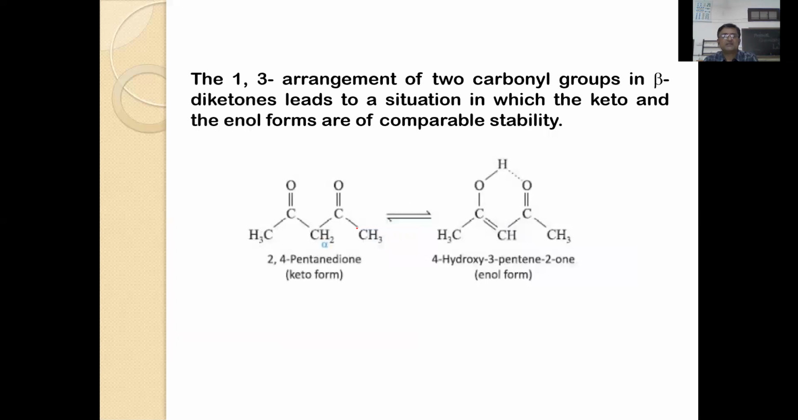So 1,3 rearrangements also explain the tautomeric character. 2,4-pentadienone, this is a keto form, and it exists in the 4-hydroxy-3-pentanone enol form of the structure. So all these important structures reveal how they gain stability by one of the important phenomena called tautomerism.